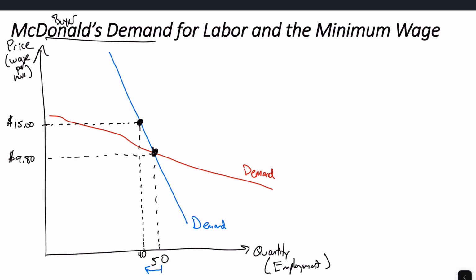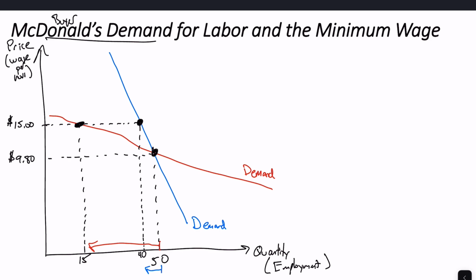Now, if the demand from Oxford McDonald's is the red curve, we can take that price over to that point there, bring down the quantity, and let's say there'll be 15 workers. And so we can see for that red curve, that's a much bigger decline in employment. They're going to fire 35 workers, okay? And so the question of how many workers McDonald's is going to fire or get rid of depends on whether they have that flat red demand curve or the steep demand curve for the effects of the minimum wage on employment, okay?